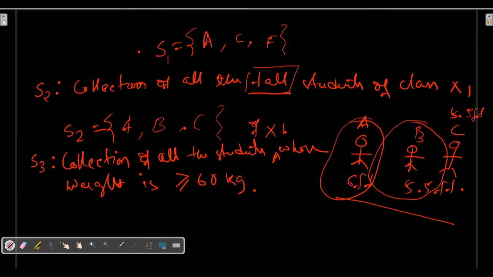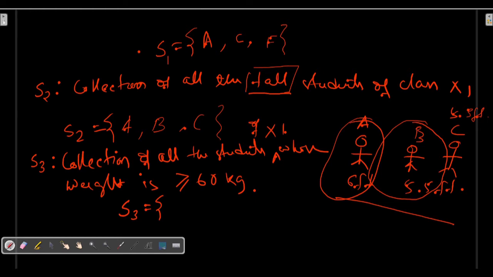So now here you can see I am having the students in class 11, A, B, C, D, E, F, likewise. So if I can say, yes, does A's weight equal 60 kg? If his weight is 60 kg, then I will put him in this collection. If not 60 kg, then I will not put student A in this collection. Suppose I say no, A's weight is, suppose, 55 kg. That means it cannot be in this collection.